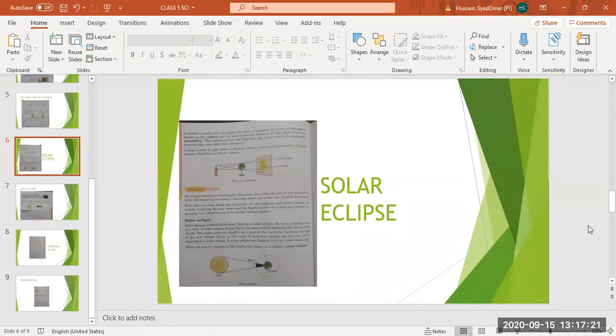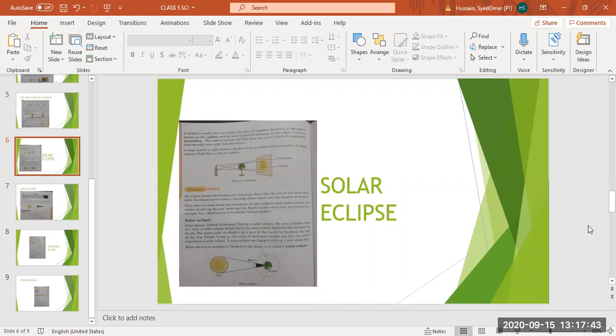What are the heavenly objects? The objects in space are called heavenly objects, like all the planets, the sun, the stars, and the moon. These are all called heavenly objects.